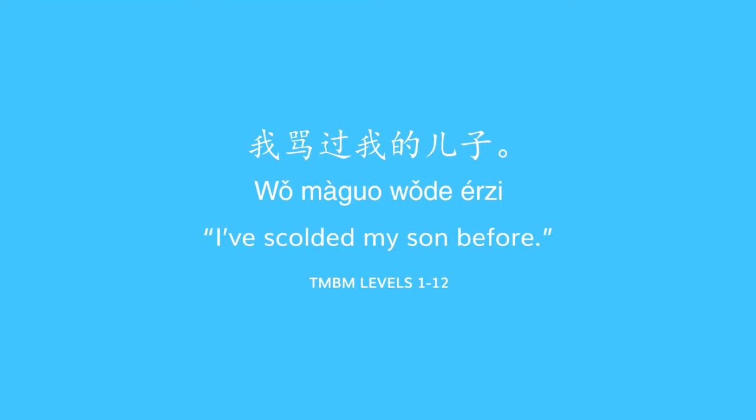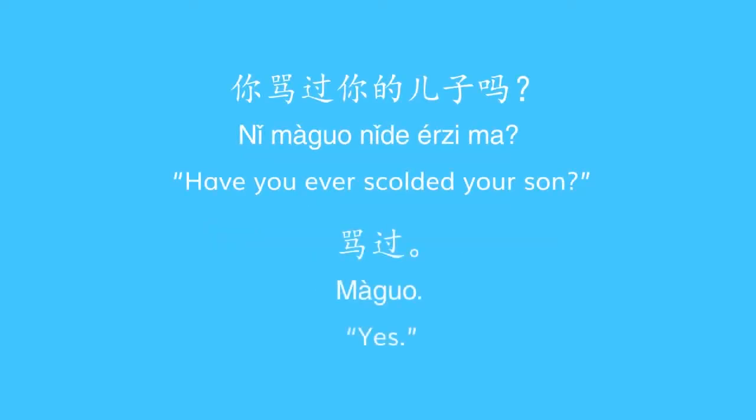The most basic form of this would be just to add guo after any verb. And it just means I have done this verb before, this doing word, right? So for example, 我骂过我的儿子 is like I've scolded my son before. Sometime in the past, in my life, I have done that. That's all that means. And of course, you can use it in a question as well. 你骂过你的儿子吗? Have you ever scolded your son before? And you could answer that with 骂过, 骂过, which means yes. There's no yes or no in Chinese. So that's the most basic way of using this.